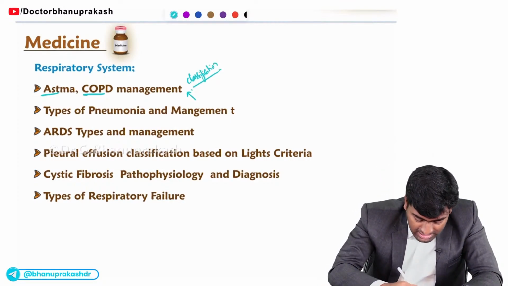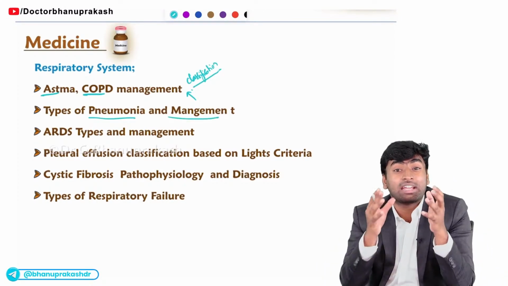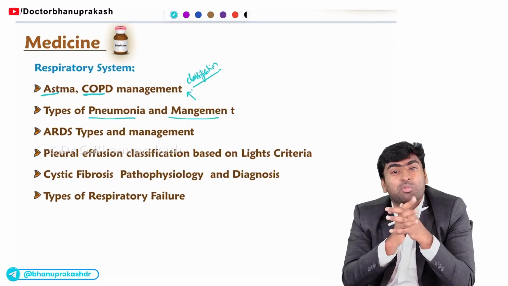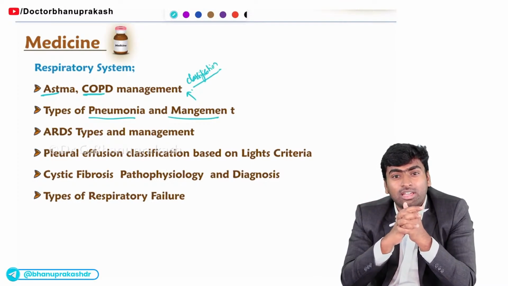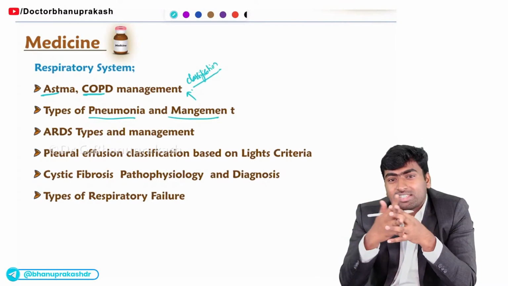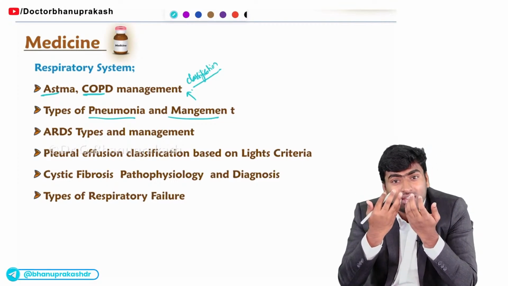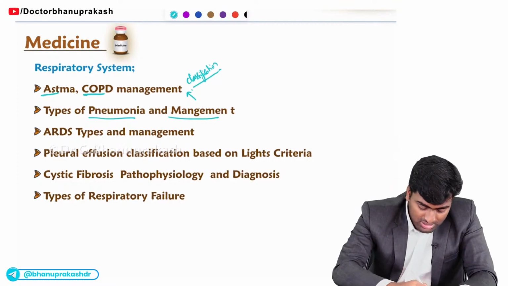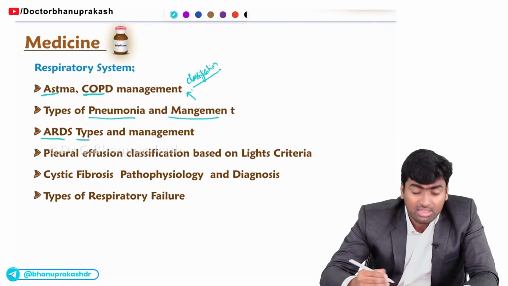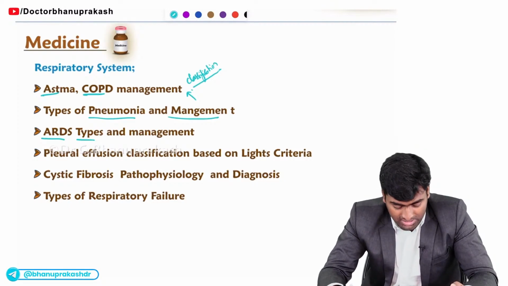Next, about this type of pneumonia and their management. Like how will you diagnose or how will you differentiate this pneumonia from X-ray? Like pneumatocele formations in Staph aureus. Okay. So likewise, how will you be able to differentiate these different types of pneumonia? Like community acquired pneumonia. Okay. And the hospital acquired pneumonia. Fine. And about this ARDS type, they will ask you which type of ARDS is this and how will you manage them. Fine.